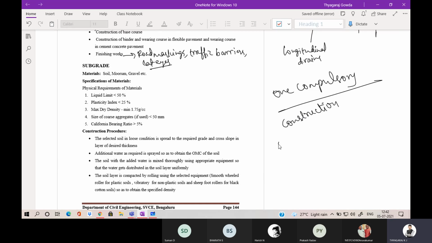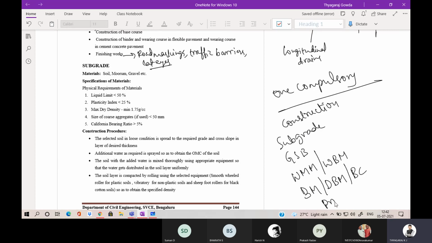It may be a subgrade construction, subgrade, GSB, wet mix macadam or water bound macadam, then bituminous macadam, dense bituminous macadam, then bituminous concrete, then prime coat and tack coat.